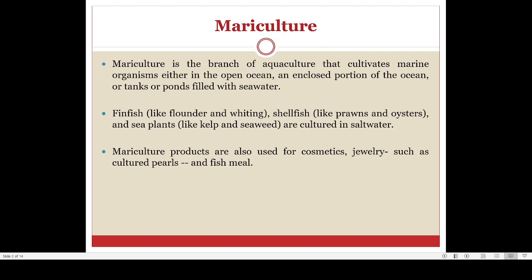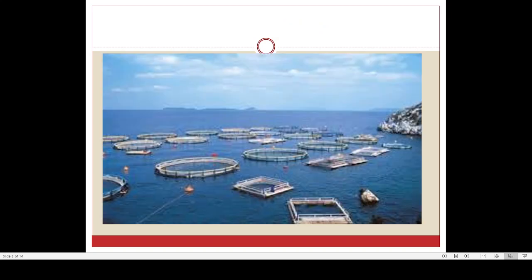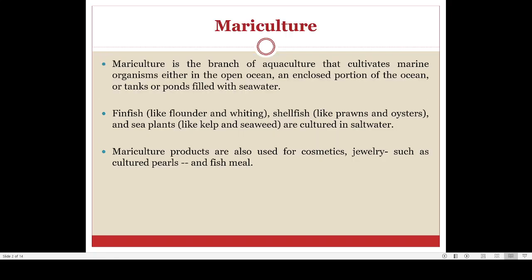Here you can see that. So I will show you a picture. This is how mariculture is normally conducted. In the case of mariculture, we are culturing fish in an open sea, like in these enclosed cages. And that kind of culture which we conduct in a marine environment or in sea water is known by the name mariculture. Now, different types of aquatic organisms like finfish, shellfish, and seaweeds are also cultured using this kind of technique.